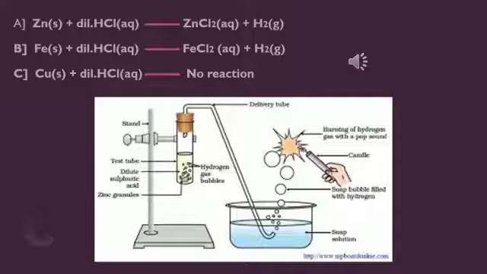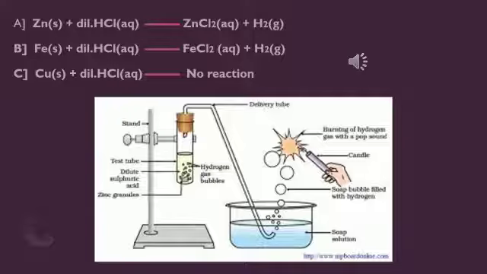We have one small activity in your textbook, page number 19. This experiment describes that we need to set up the apparatus as given in the figure, take about 5 ml of dilute sulfuric acid in a test tube, and add a few pieces of zinc granules to it. Zinc granules are solid. What do we observe on the surface of the zinc granules?